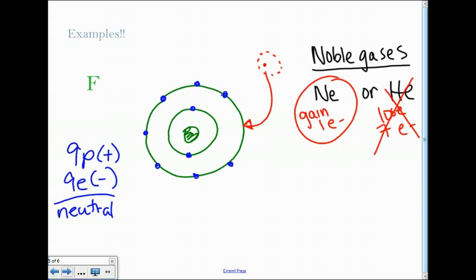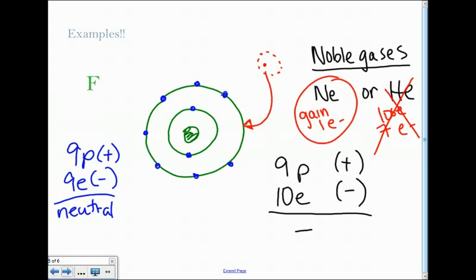So now let's see what it did with the charges. We still have 9 protons, so 9 positives. But now we have 10 electrons, so 10 negatives. Now we have a negative charge. And the way we write that is F-.